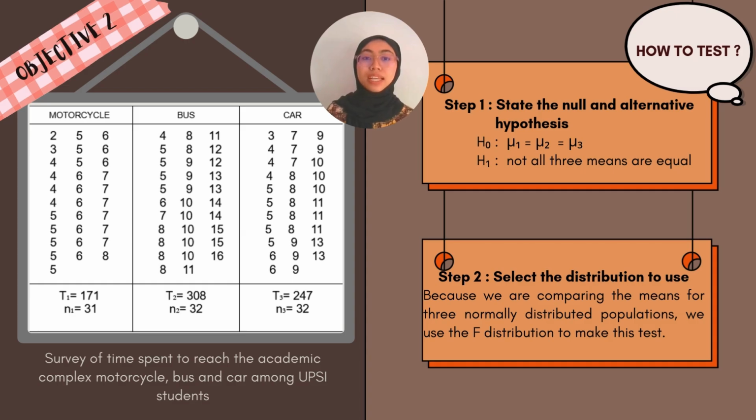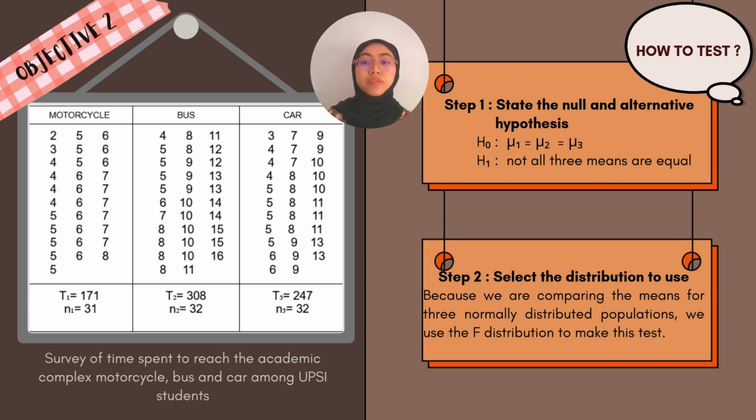Let's begin analyzing our second objective, which is to compare the mean time spent by students traveling to the academic complex using motorcycle, bus, and car. Step 1: state the null and alternative hypothesis. The null hypothesis assumes that the means for all 3 are equal, while the alternative hypothesis suggests that not all 3 means are equal, indicating at least one mode has a significantly different average travel time.